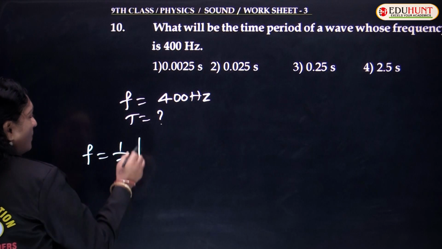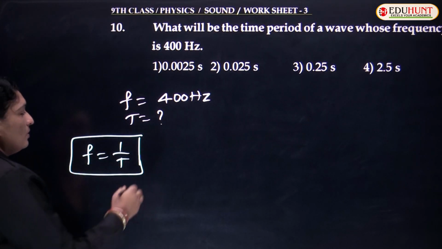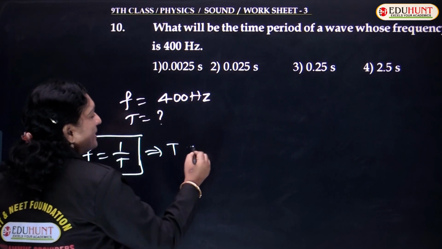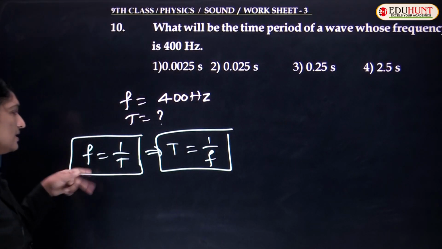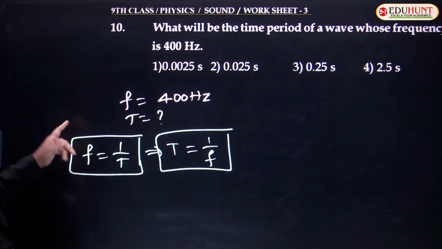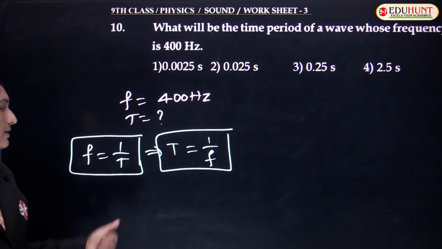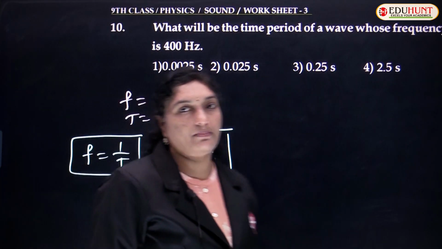Frequency is equal to 1 by t. But here f is given, and t you need to find. So cross multiplying, if f is equal to 1 by t, then t must be equal to 1 by f. Taking reciprocals, the reciprocal of f is 1 by f, and the reciprocal of 1 by t is t.